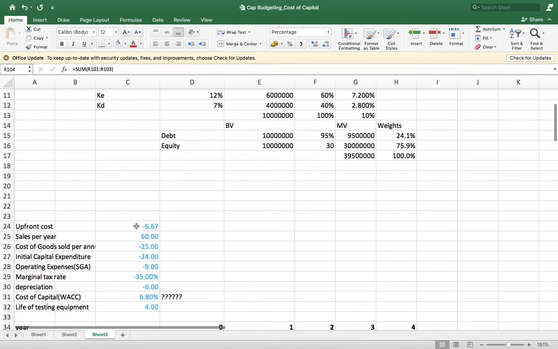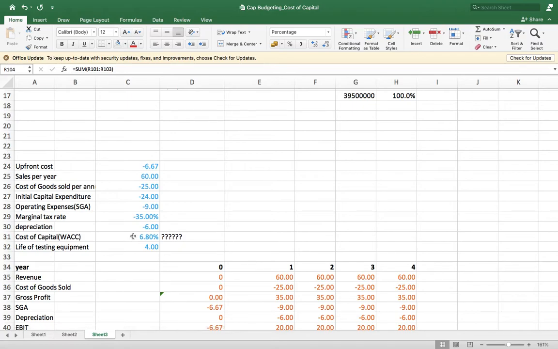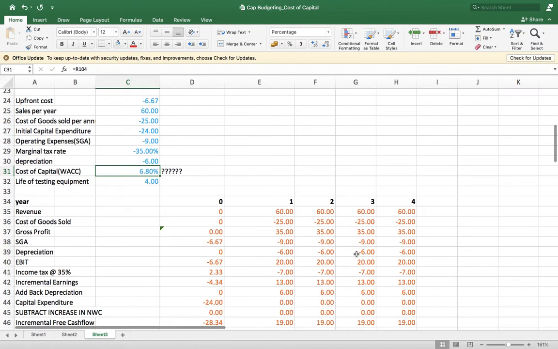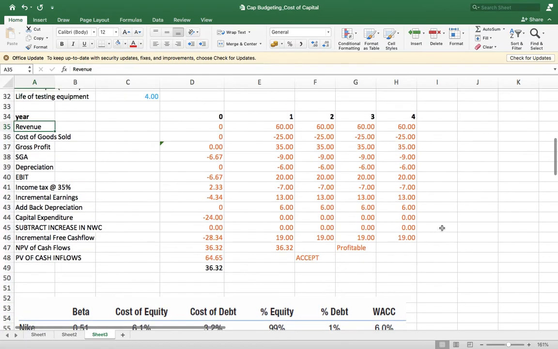Let us go to the new project, please. So the WACC will be 6.8, and now let us put the timeline here. The same as what you have done in capital budgeting, again we will repeat here. So capital budgeting will be revised here.